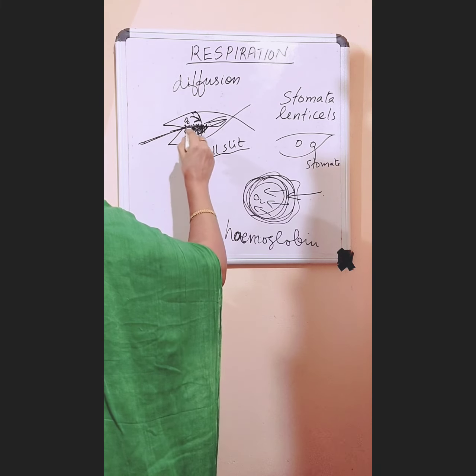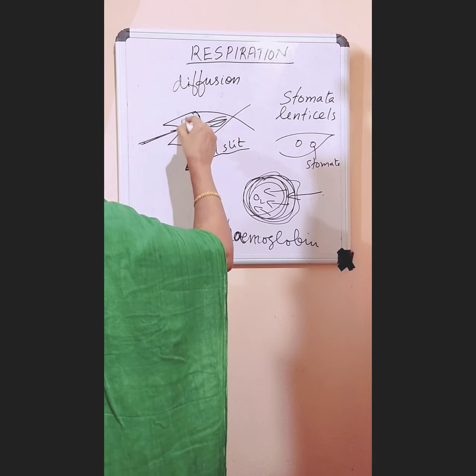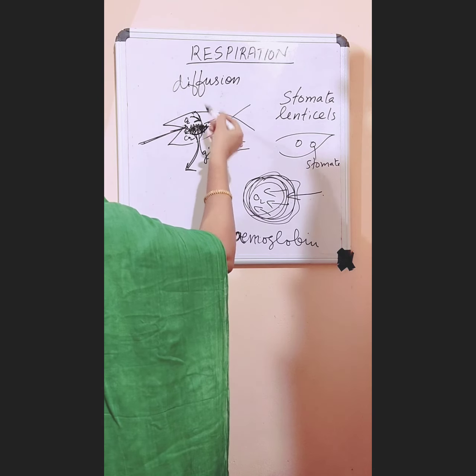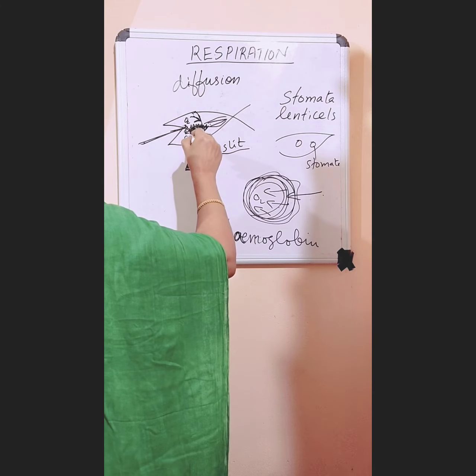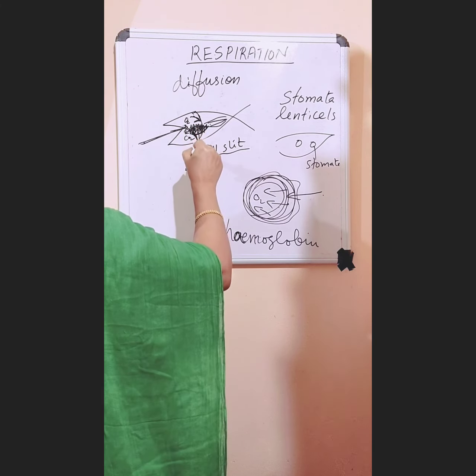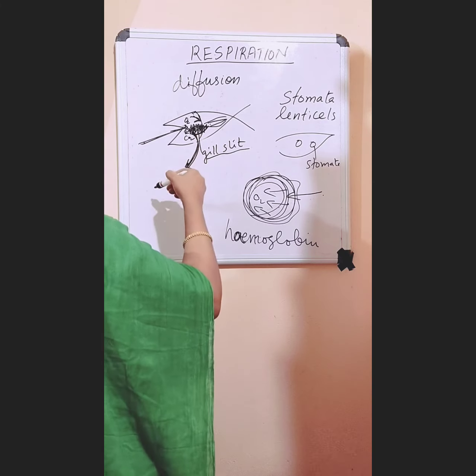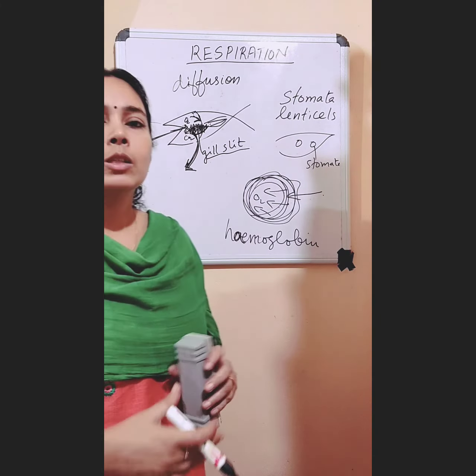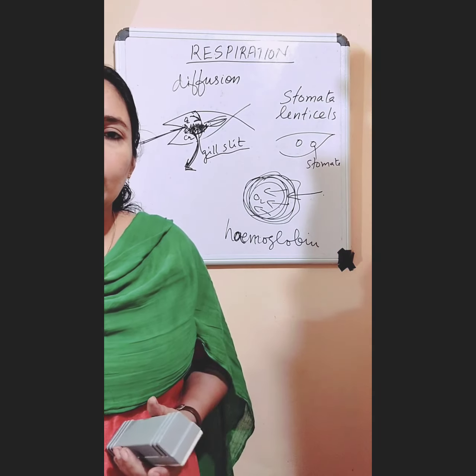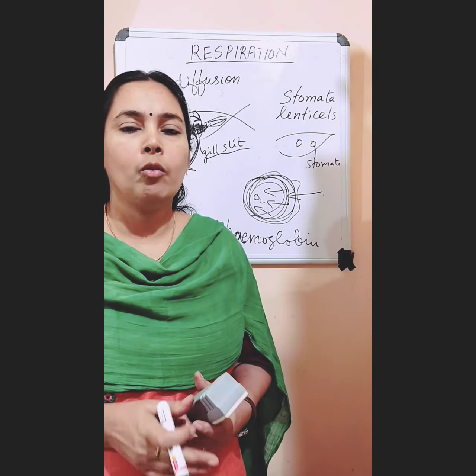And when water reaches the gills, oxygen from the water enters into the blood in the gills, and carbon dioxide from the blood in the gills enters into the water, and the carbon dioxide rich water will come outside through the gill slit. Okay. So that's why fish is always opening its mouth when it is swimming through the water.